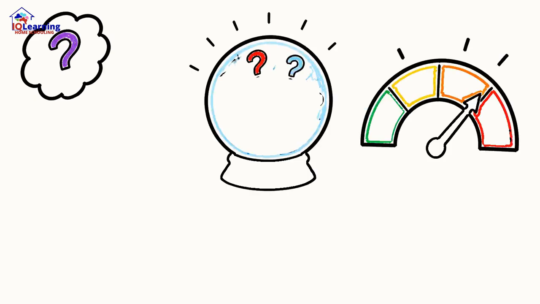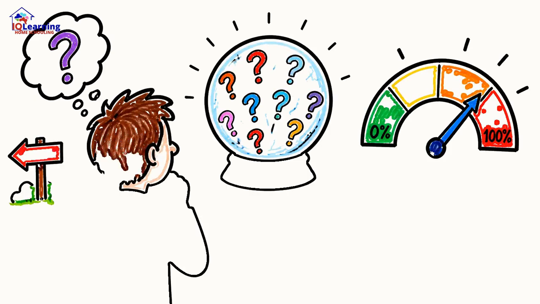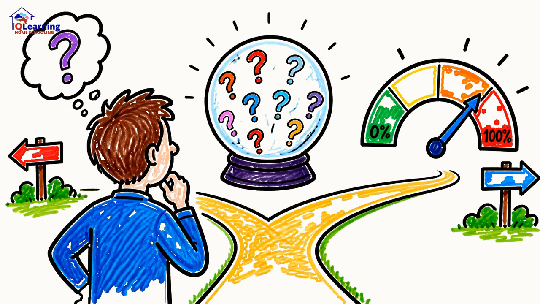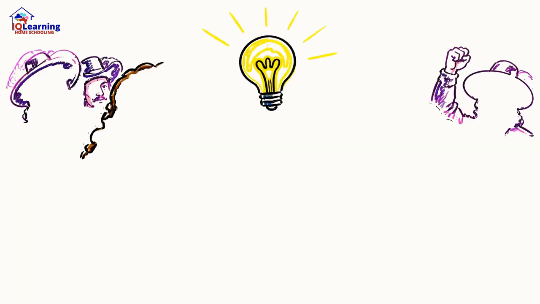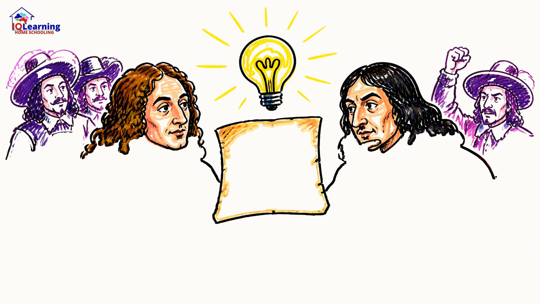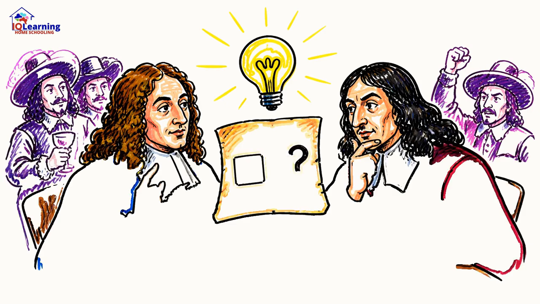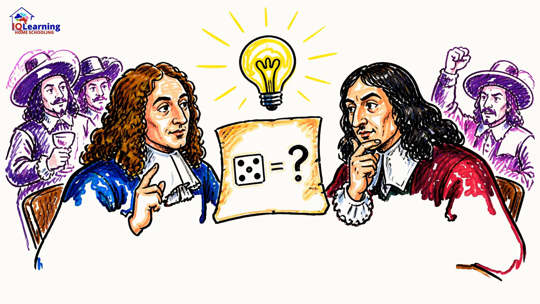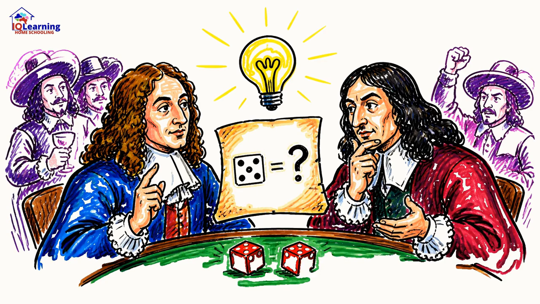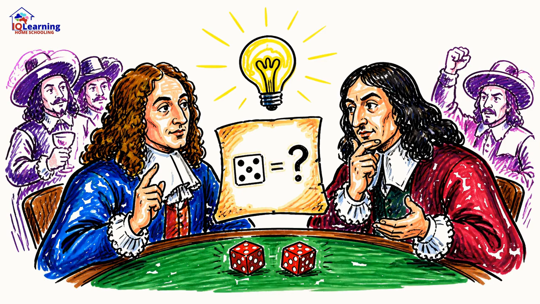Life is uncertain. We can't predict the future, but we can measure that uncertainty. This is probability. It wasn't born in a university, but in 17th century French gambling halls, when mathematicians Blaise Pascal and Pierre de Fermat were asked to solve a dispute over an unfinished dice game. Together, they laid the foundations for the theory of chance.